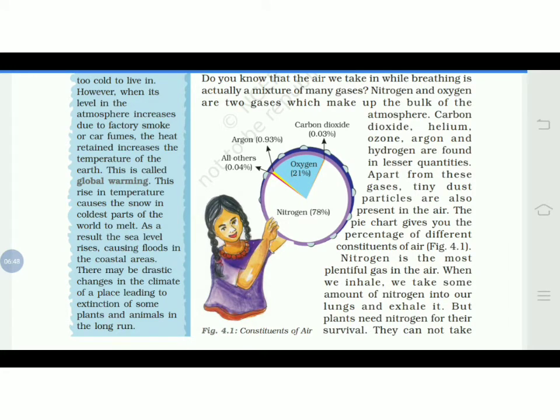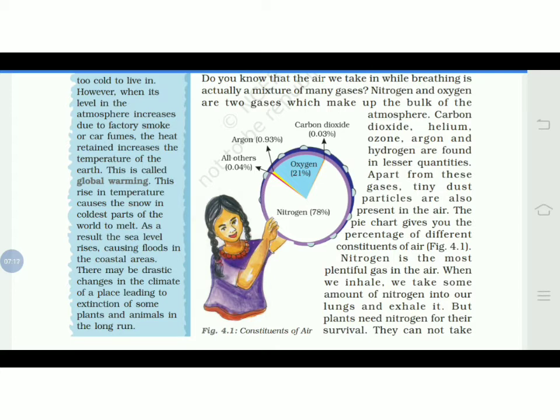But there are certain other reasons also, like deforestation. That is also considered a major reason for global warming, because the trees help to maintain the temperature of that particular area. So afforestation is also compulsory to get rid of this global warming.